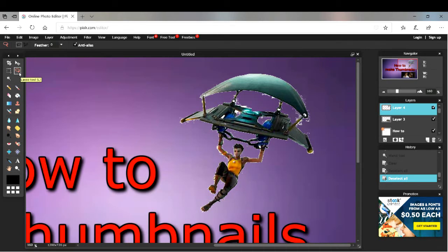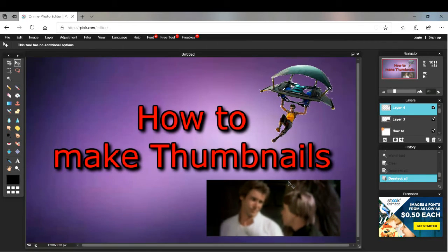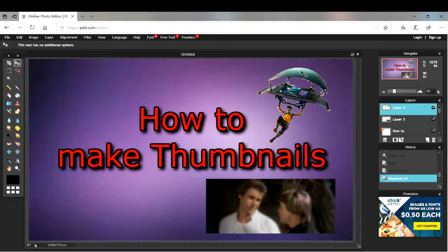So I always click this tool, the lasso tool, to just grab the whole thing, like the magic wand. I think it kind of does that. So you go like this, you can always zoom out like that, but always have it zoomed in like that, so you see the whole thumbnail and it's not cut off anywhere. You don't see any white of the blank canvas. So the thumbnail looks good here, but I want to make it over there.